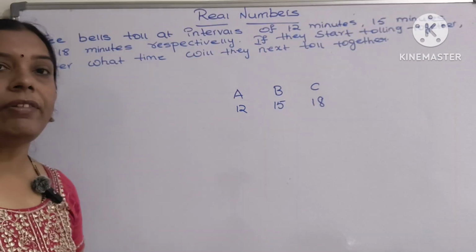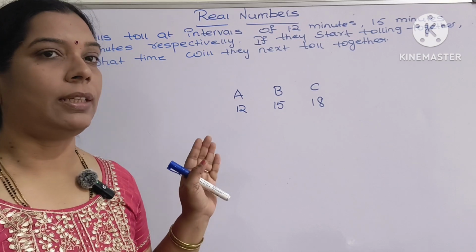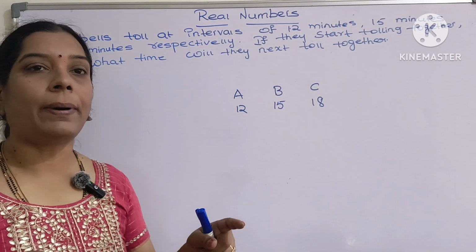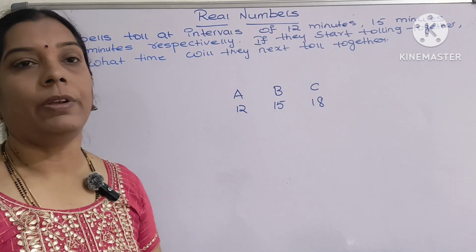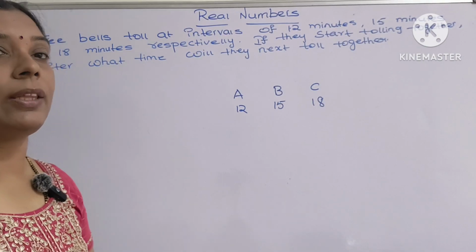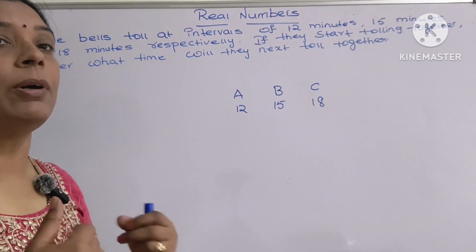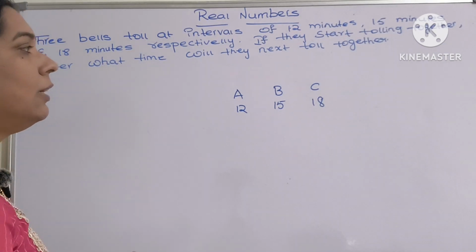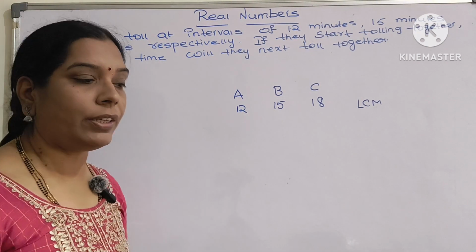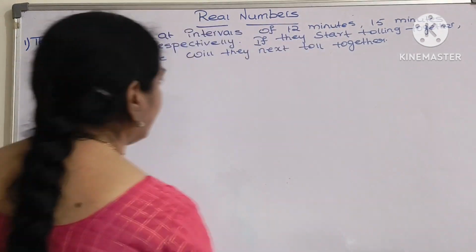I will give you a small hint, students. If you come across any question like this, when will the bells ring together? Or if people are running in a park with different times taking to complete one round of the park, when will all the people meet together? When you come across all such questions, when will they ring together, when will they meet together, the hint is you have to find the LCM. So let us directly do the LCM of that.